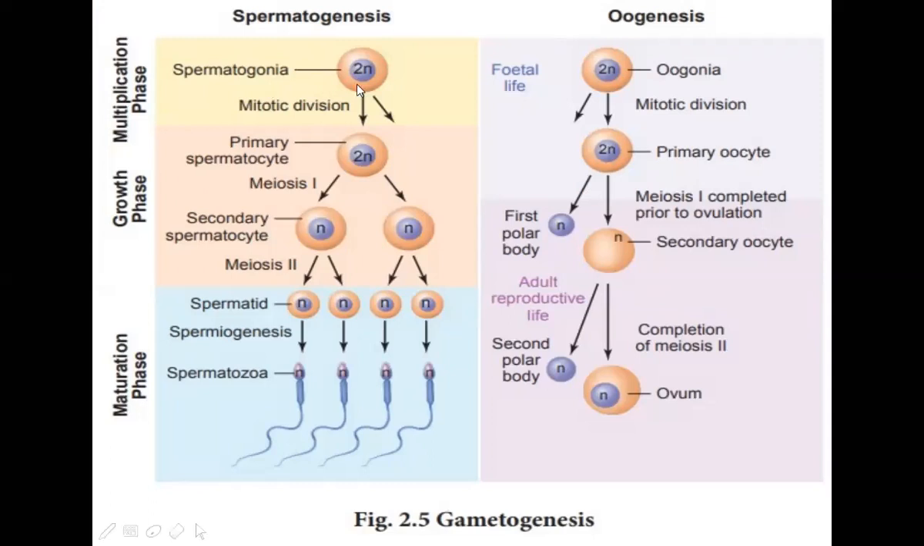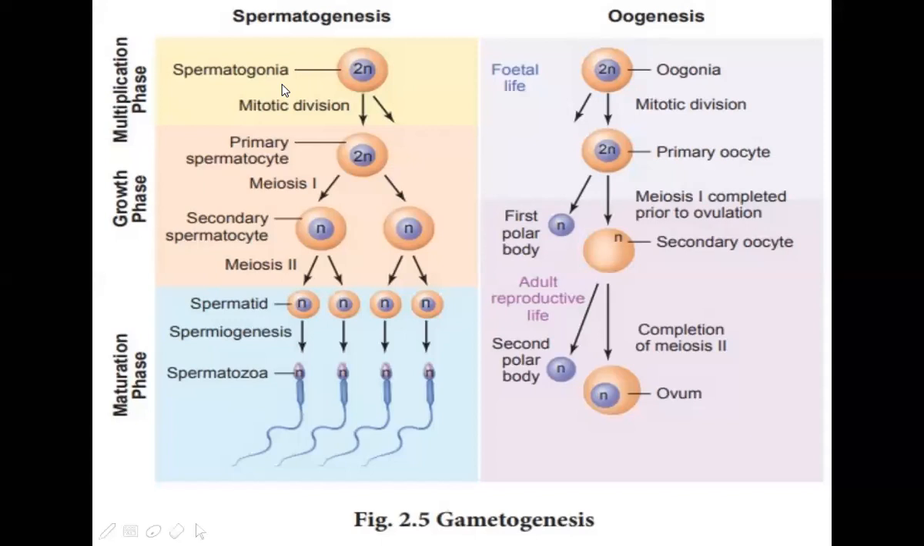That is spermatogonia, 2N. Mitotic division takes place, then forms the primary spermatocyte. Then again division, meiosis 1, forms the secondary spermatocyte. Then the secondary spermatocytes form the spermatids. These spermatids, lower down, form the spermatozoa. While in the female, there is oogenesis, that is the formation of the ovum.